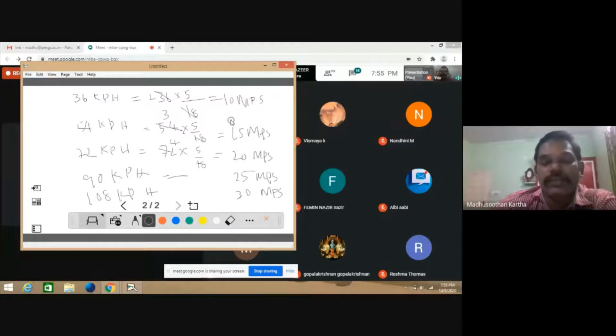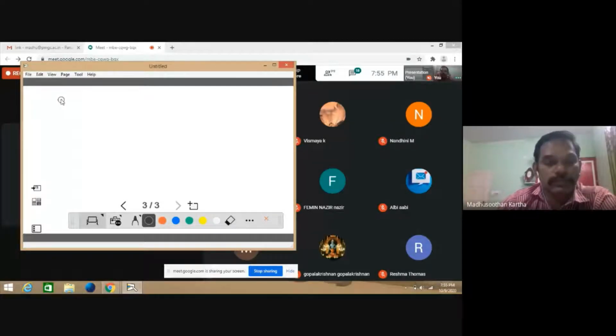Then what is the next logic? Suppose in a question it is given that a train is crossing. Assuming that this is a train, the length of the train is something like that.